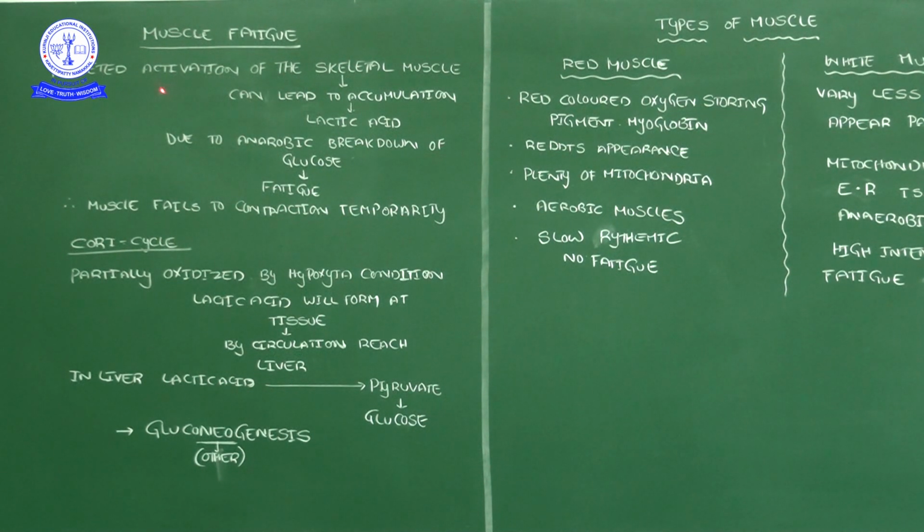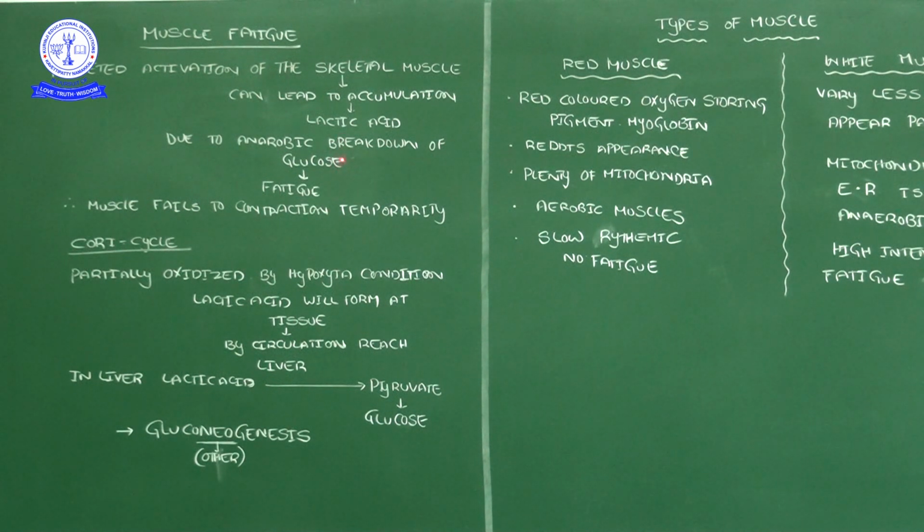Now, rapid activation of the skeletal muscles can lead to the accumulation of lactic acid in the tissues. Why is lactic acid accumulated? Due to the anaerobic breakdown of glucose.